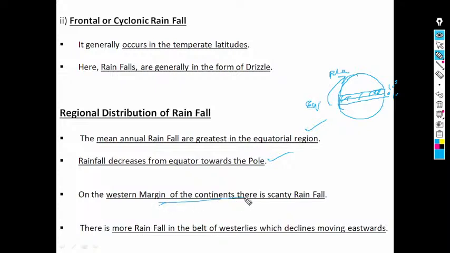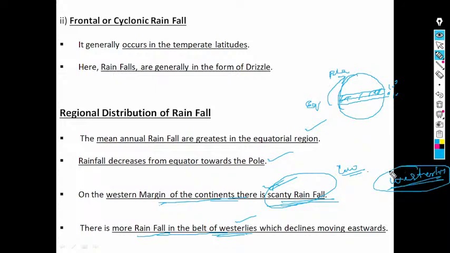Then on the western margin of the continents there is scanty rainfall, meaning usually rainfall is scarce, low rainfall. There is more rainfall in the belt of westerlies, which declines moving eastward. In the European countries the effect of westerlies is very high, and because of these westerlies, rainfall gradually decreases from west to east. Just note it.